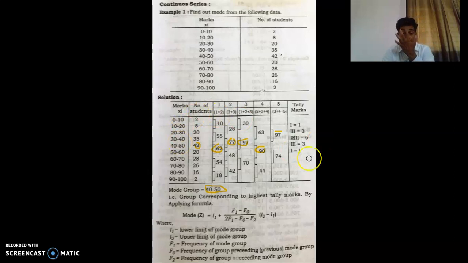So this is also one of the methods, and again preparing an analysis table is also one of the methods to find out the modal group. Here we had the modal group 40 to 50, where there is a major repetition, the largest frequency.